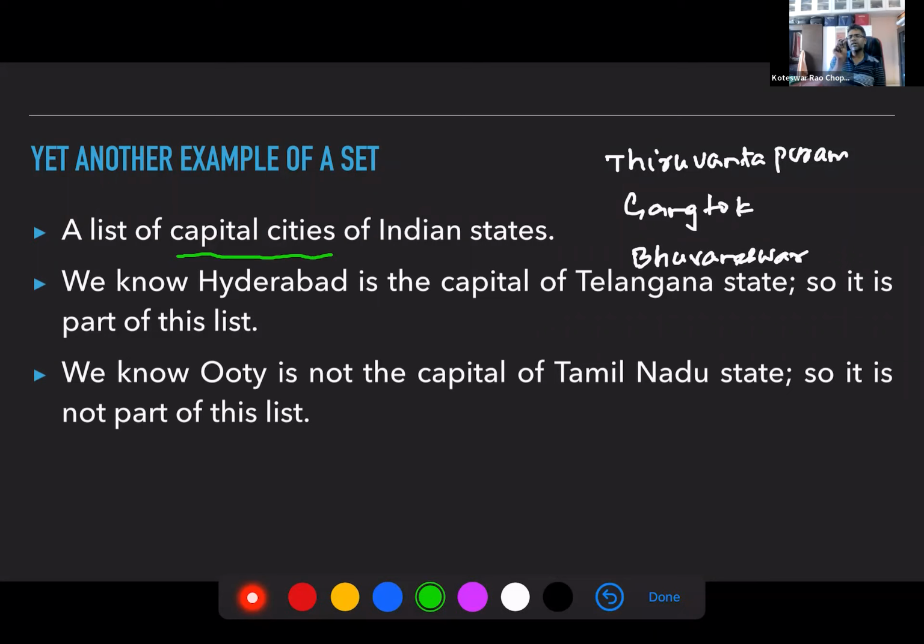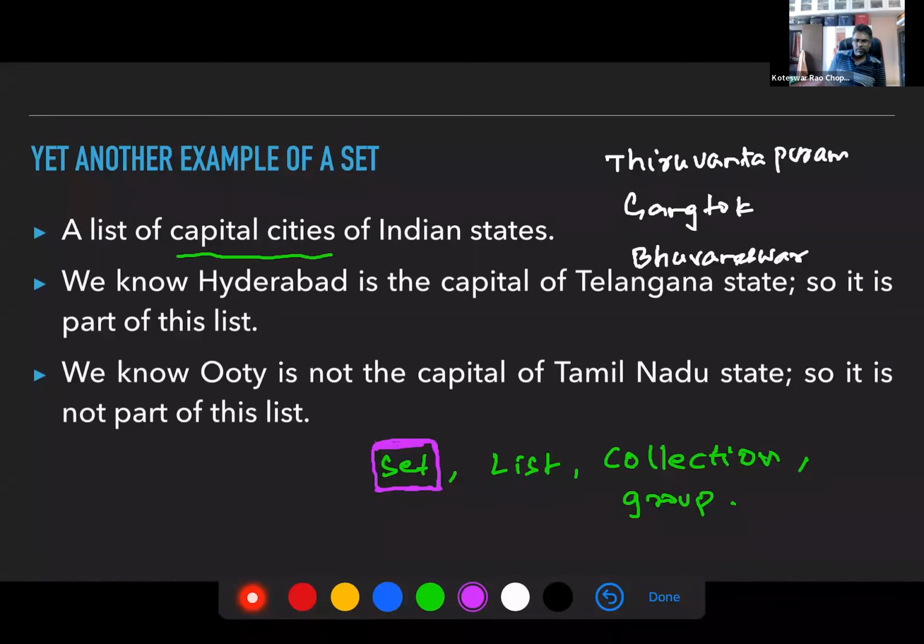Again, I'm using the word set, the word list, the word collection. You can use group as well, but when it comes to our class, instead of calling it a group, a collection, or a list, you call it a set.